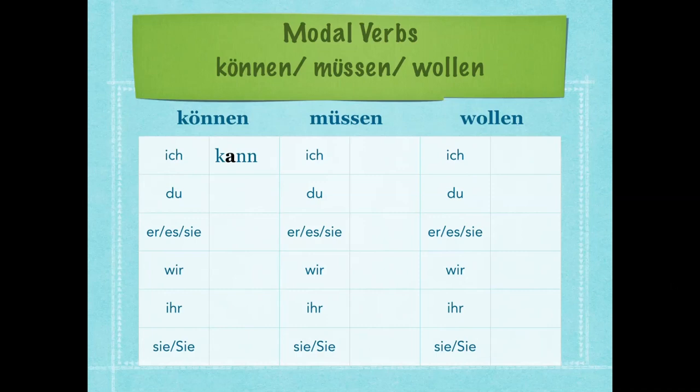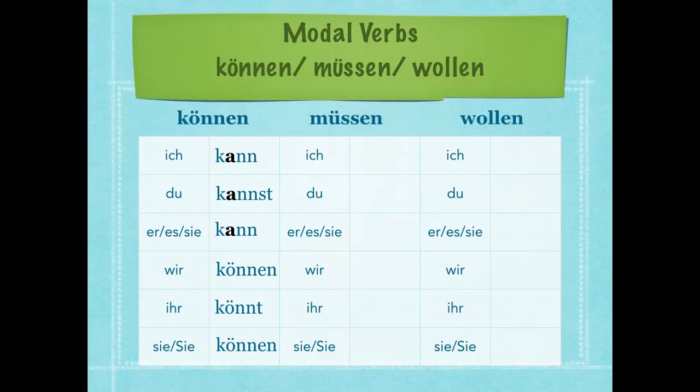Du follows our usual rules for conjugation. So the change in the stem happens, kann, and then I'm going to add my usual du ending, which is st. So du kannst. And lastly, I mentioned the er/sie/es form is identical to the ich form in modals. So er kann. So ich kann kochen, du kannst gut kochen, er kann nicht kochen. And once we get to the plural, we're right back to what we're used to with any verb. Wir können, ihr könnt, sie können.